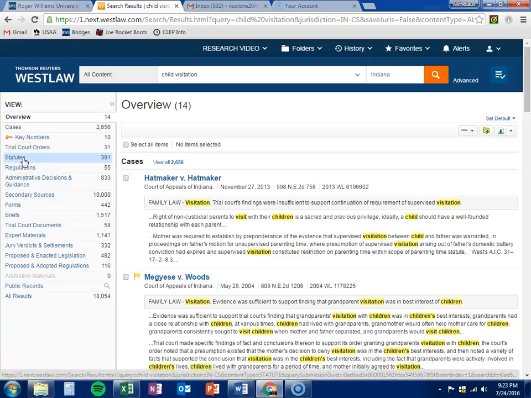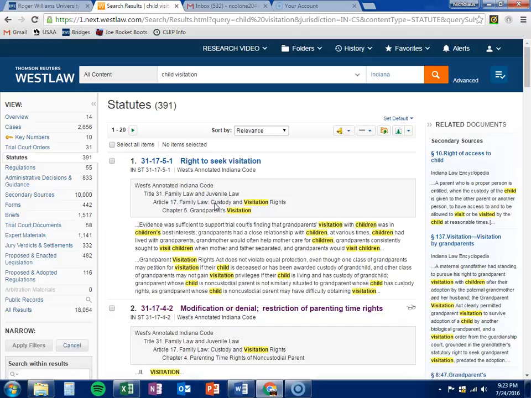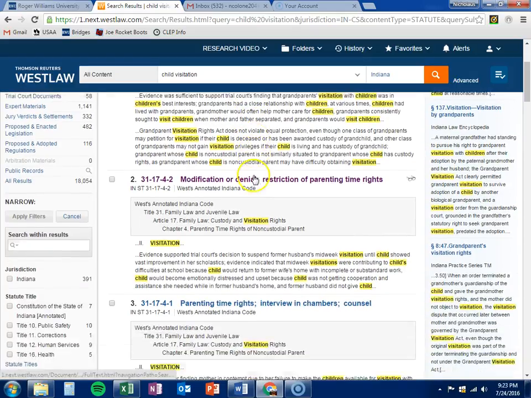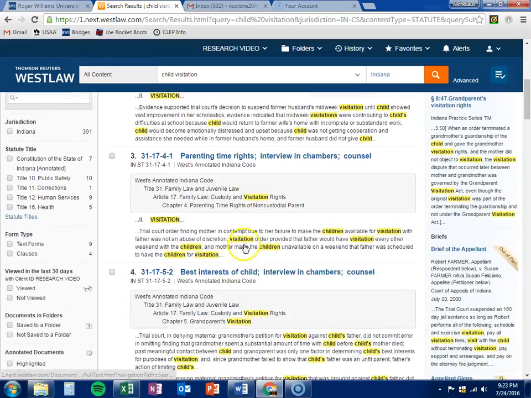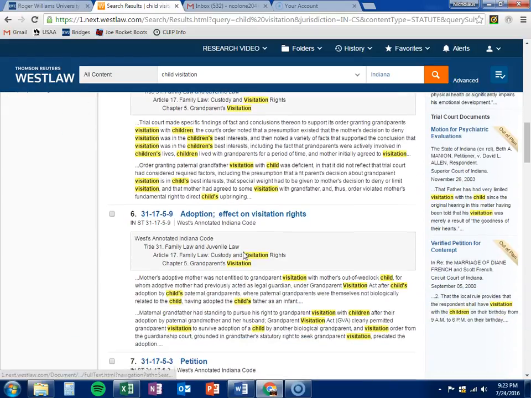You can see there's 391. This also brought our total results up to 18,000. Far too many to be able to do. So going into the statutes, you'll see again that we're not in the Indiana code anymore. Now we're looking at West Annotated Indiana code. We have family law, custody and visitation rights. It's not what we're looking for. We have, again, family law. All of these are going to be family law. But realize that this is not what we wanted.